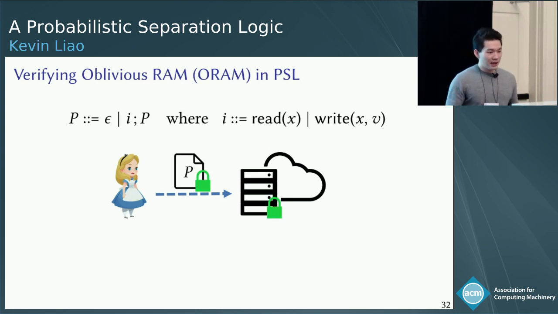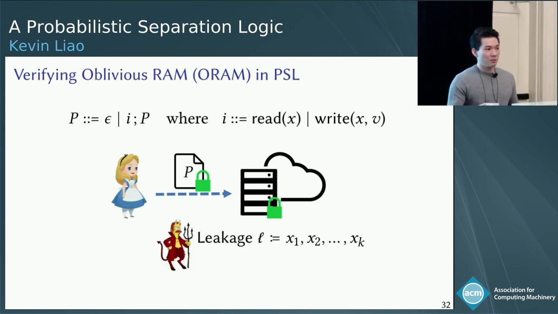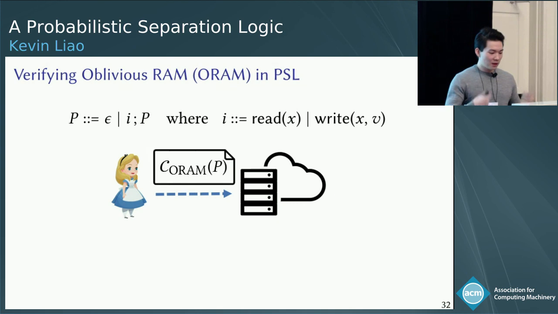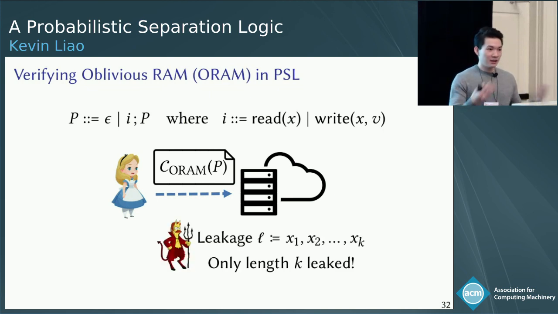This is because an adversary-controlled machine can observe the sequence of memory accesses. So it can see the accesses to registers x1 through xk for a program of length k, and we're going to call this leakage L. What ORAM gives you is a compiler that takes insecure programs P and produces an oblivious version of the program, such that when you run it, only the length of the computation is leaked.